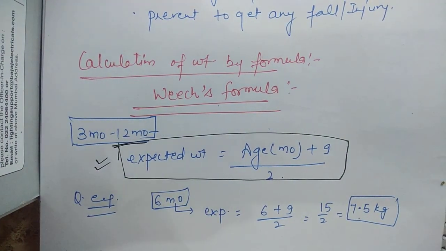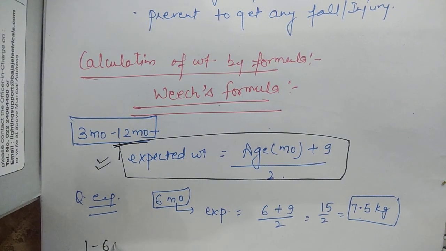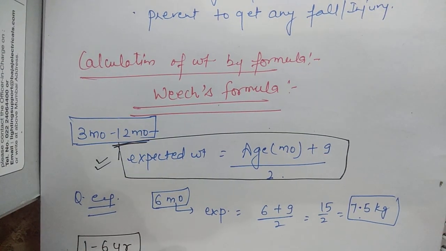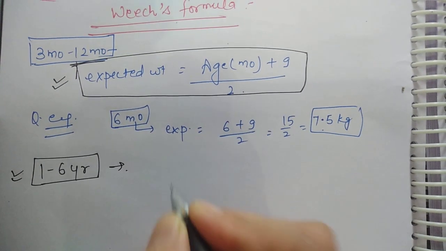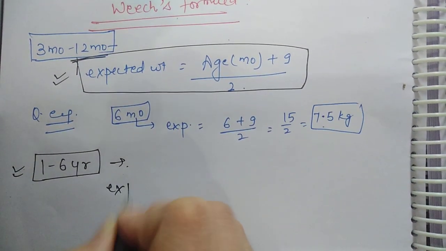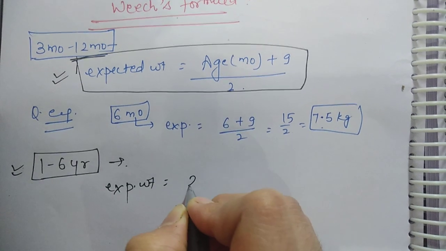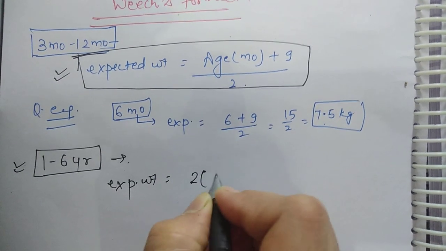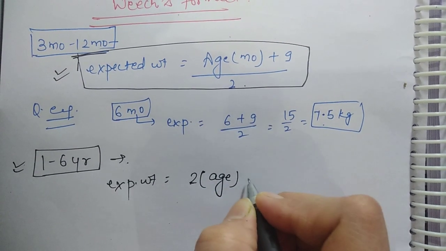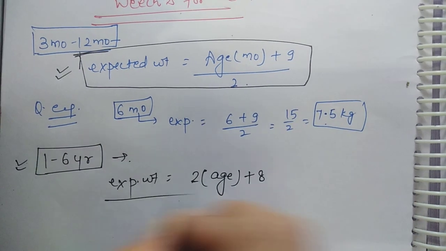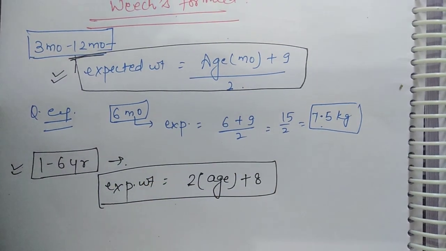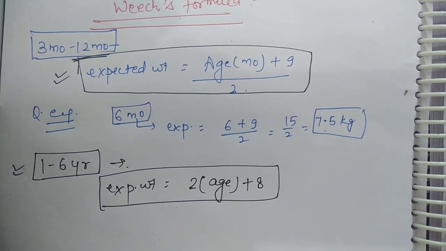Second, if the child is 1 to 6 years of age, then the formula is expected weight is equal to 2 into age plus 8. That is, 2 into age of child plus 8.